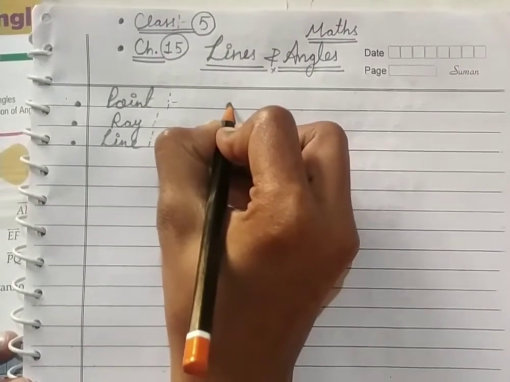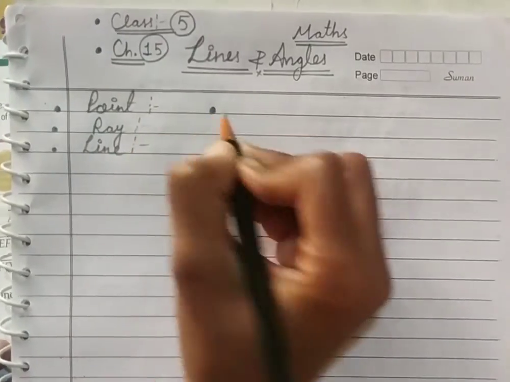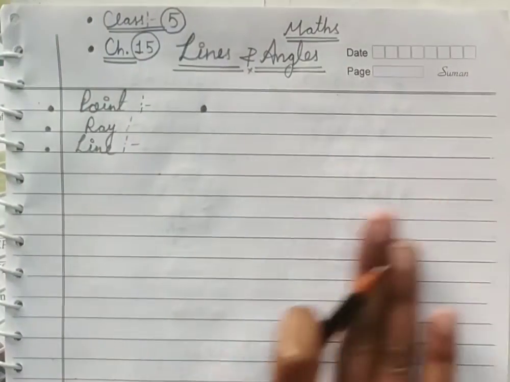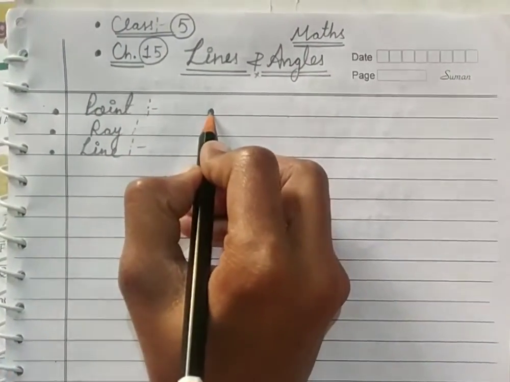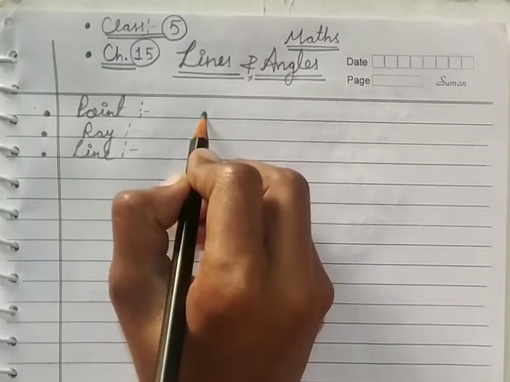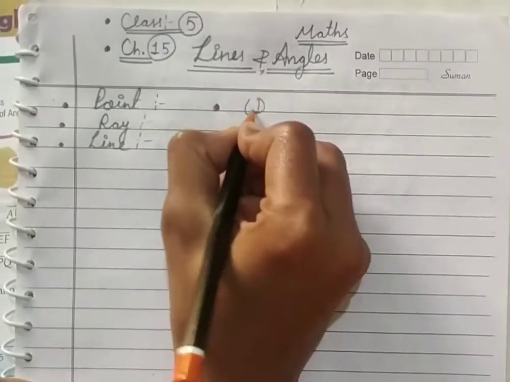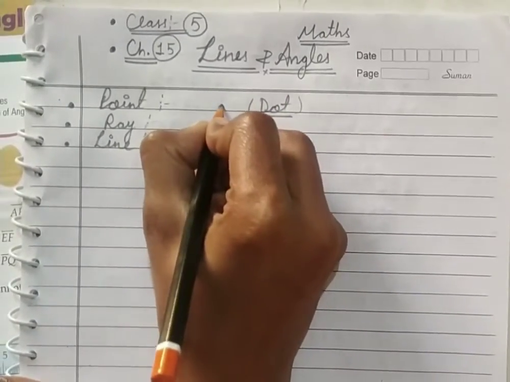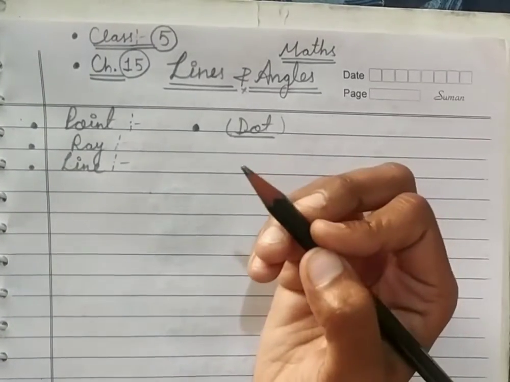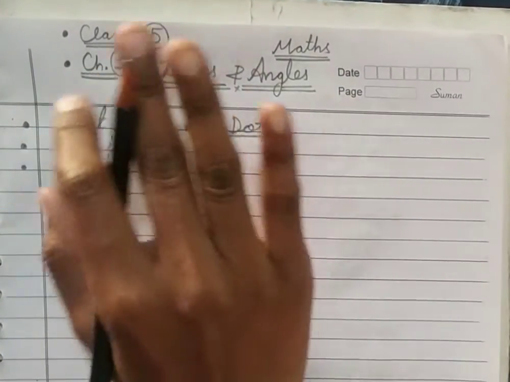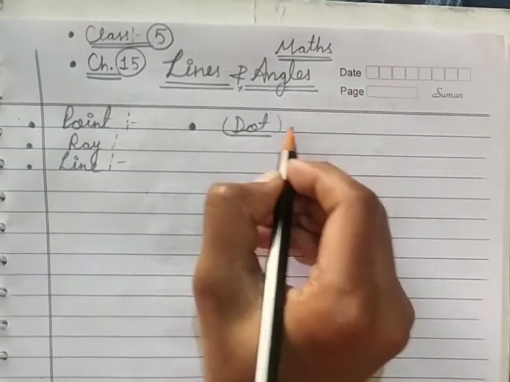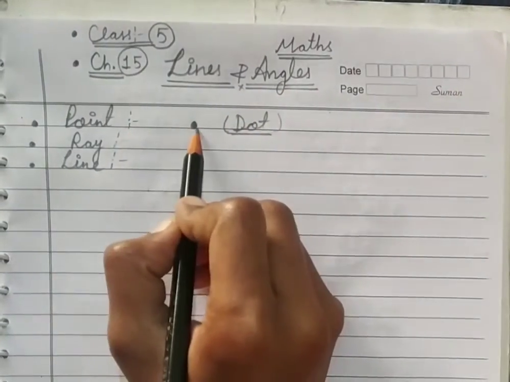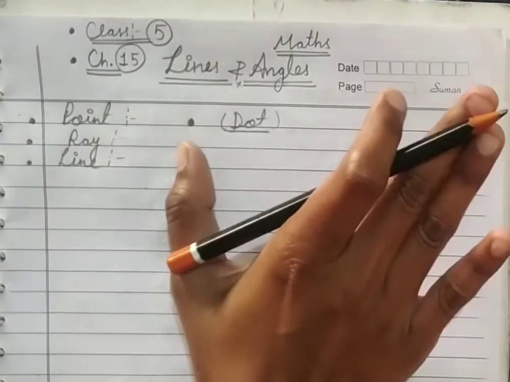If I say this is a point and I draw it here on this flat surface, the point is represented by a dot, D-O-T dot. So we represent this point by the dot. A point has no dimension. Dimension means no length, no width and no height. A point or a dot has no dimensions.